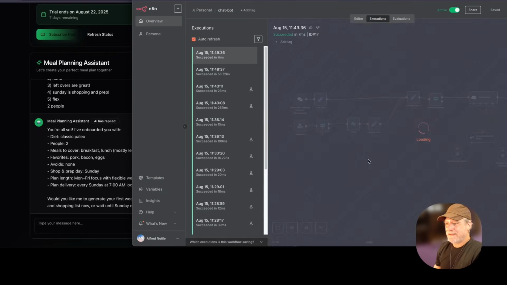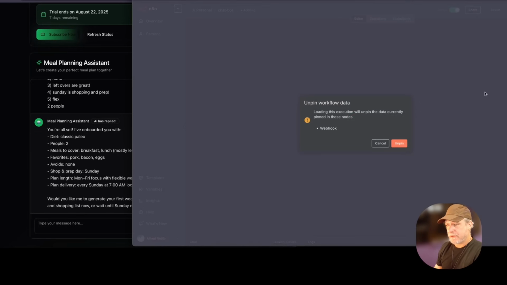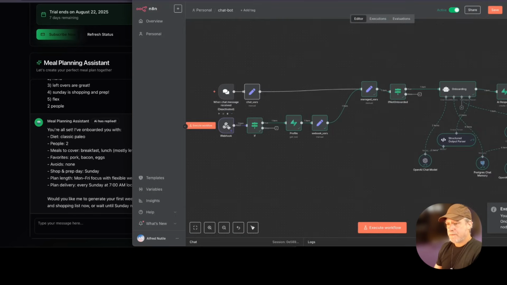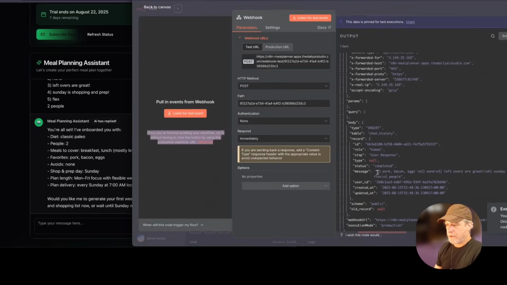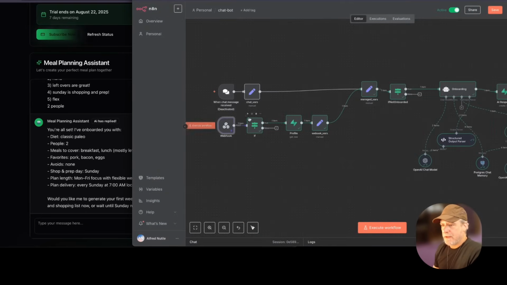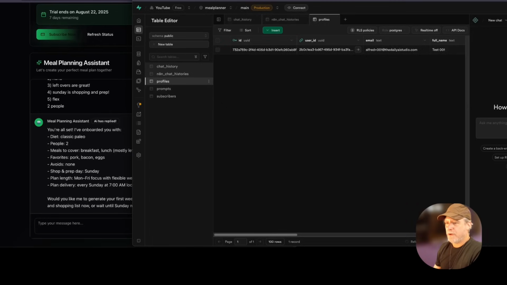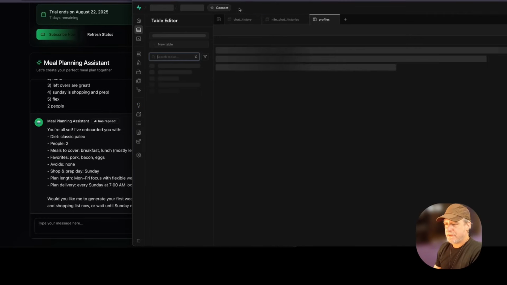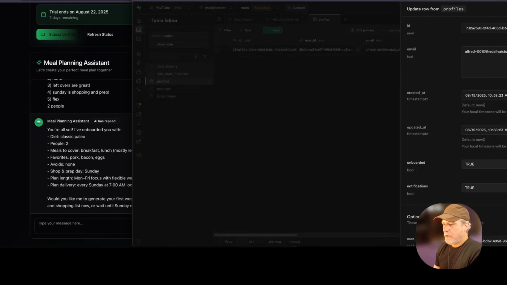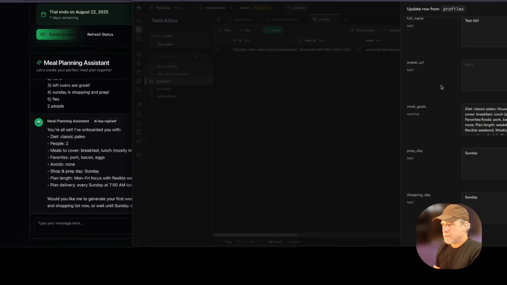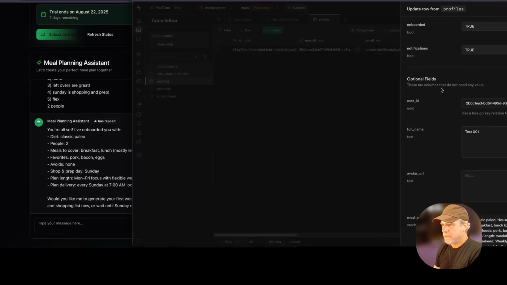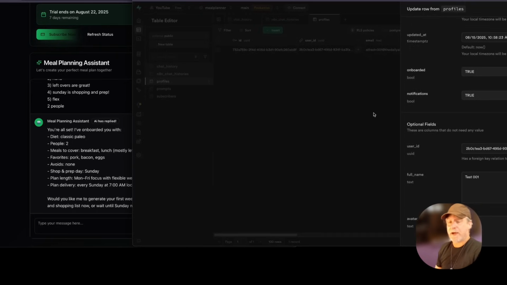So now, did it do the job? Let's see, it got here. I'm going to copy this to the editor so I can really unpin everything and look inside. So this is the one we just saw where I did all that information. And then we go to if, profile, vars, if not onboarded. Look at it, used our tool. So if we go to our onboarded, and I'm going to reload the page, we are, drum roll, onboarded true. So now we're ready to move to the next flow. Let's kick that off.